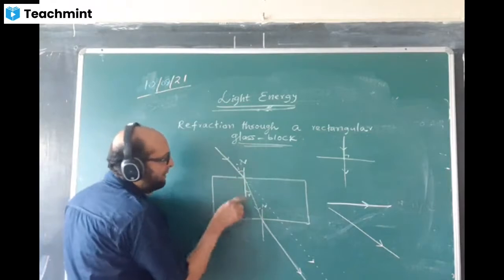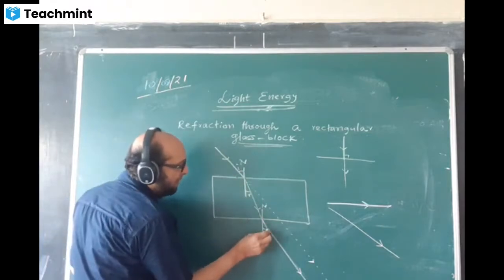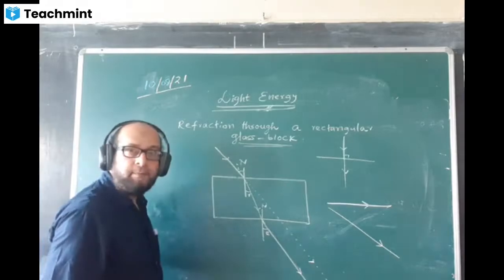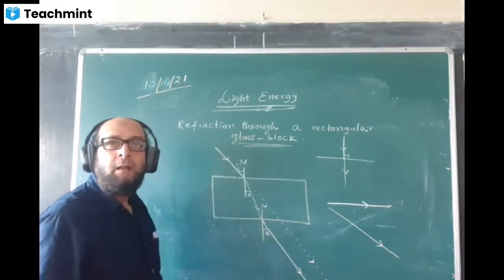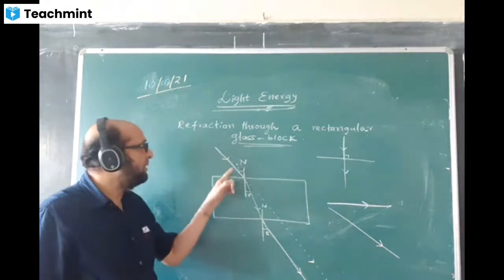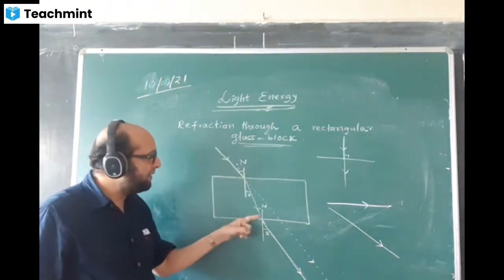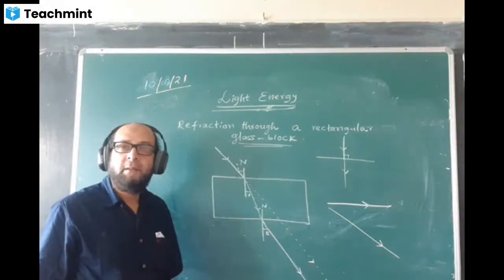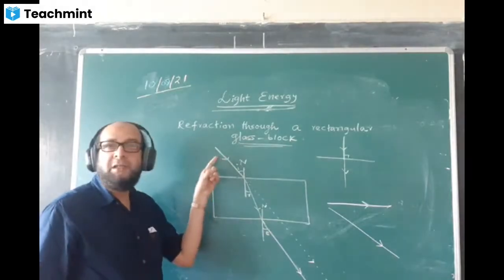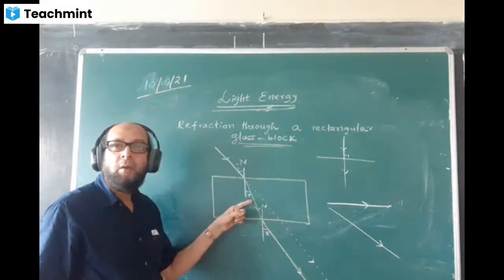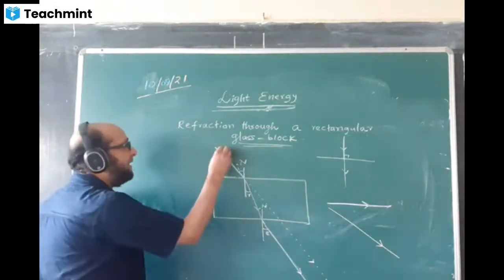This angle is I, this angle will be marked as E. And here we say, this ray is known as the incident ray, this is called the refracted ray, and this ray is called the emergent ray. What is this ray called? Incident ray. This ray is called what ray? Refracted ray.